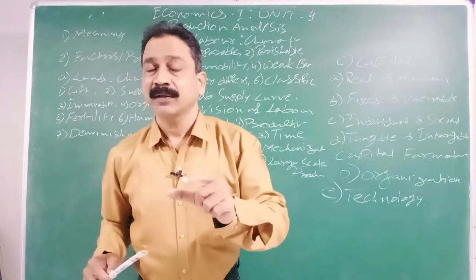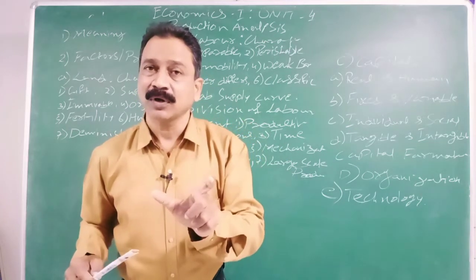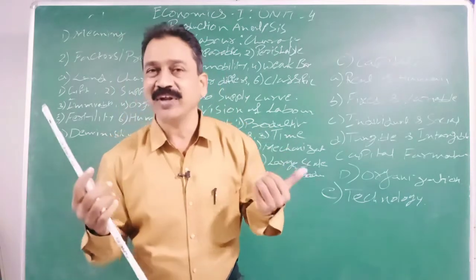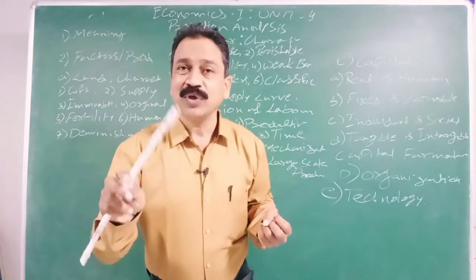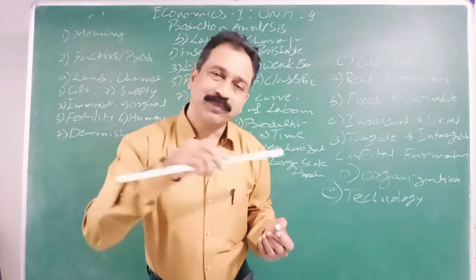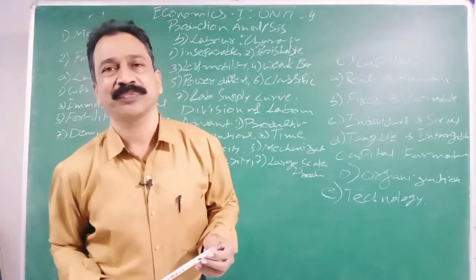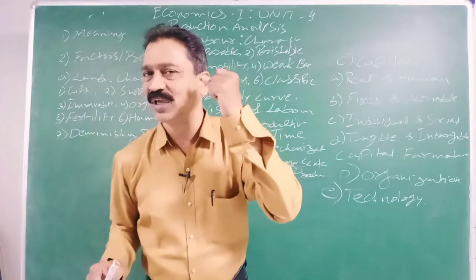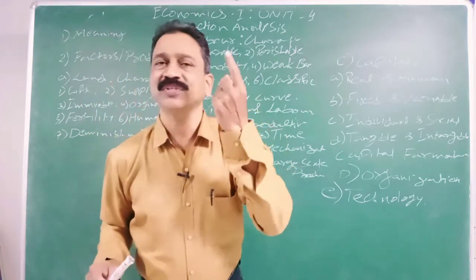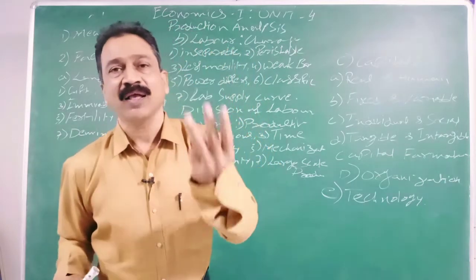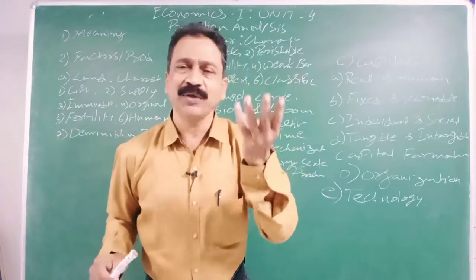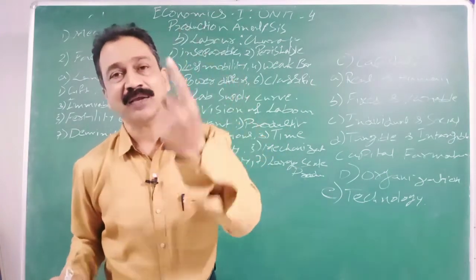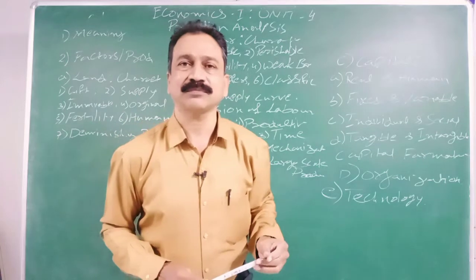And when the commodities are produced and sold in the market, the producer will get the revenue. That revenue is going to be part of production analysis. So we are not going to study just simple production analysis. In this production analysis you will see variable proportions, we will see returns to scale, economies of scale, and we will see supply analysis, cost analysis, and revenue analysis.